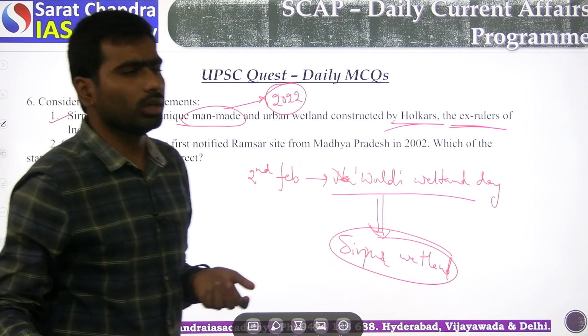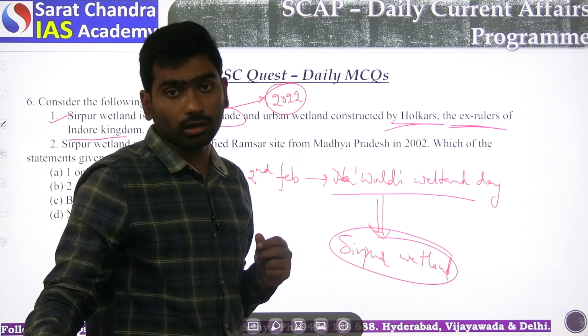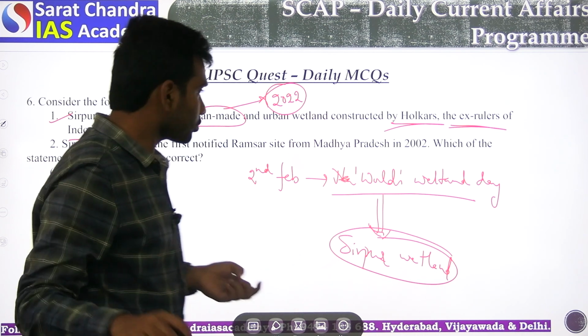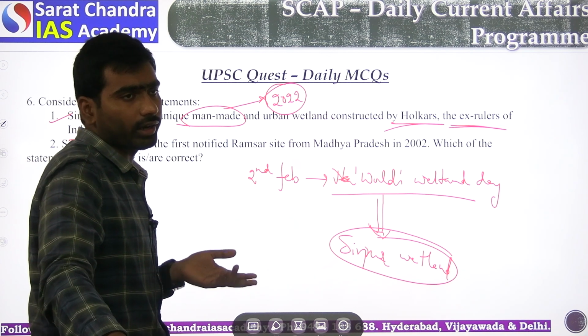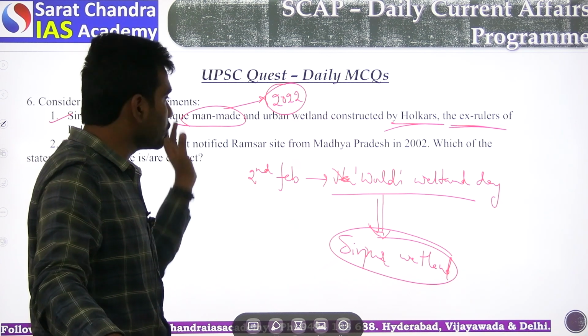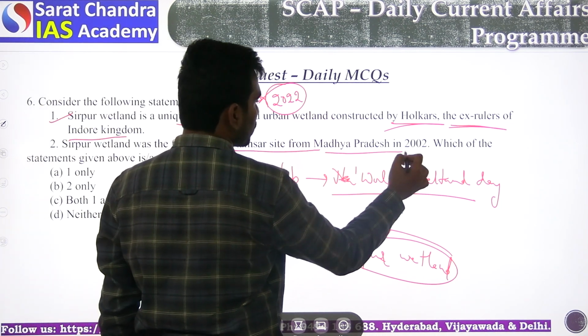At the same time, we all know that Holkars have some significance during the Maratha kingdom. Yes, so please go through. Holkar belongs to Indore, and Sindhias belong to some other territory, and Gokhales. So please go through. And Sirpur wetland was the first notified Ramsar site from Madhya Pradesh in 2002.